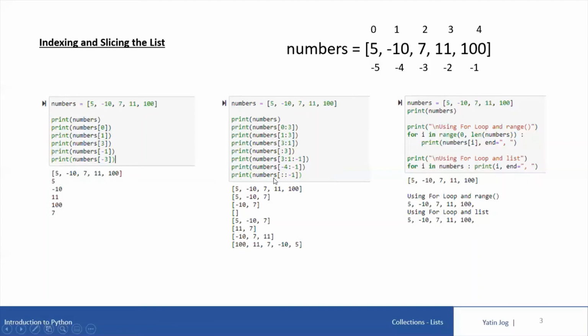Last print, I have not mentioned anything in the first and second parameters, start and end location. So it will take the default values, which are 0 and the length of the list variable. And I am just mentioning the third parameter as -1. That means I want to traverse in the reverse direction. So it will print the whole list in reverse, starting from 100, 11, 7, -10 and 5.